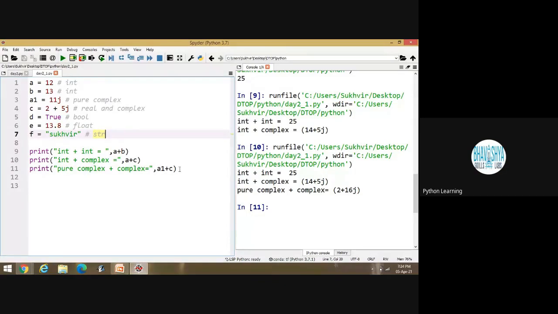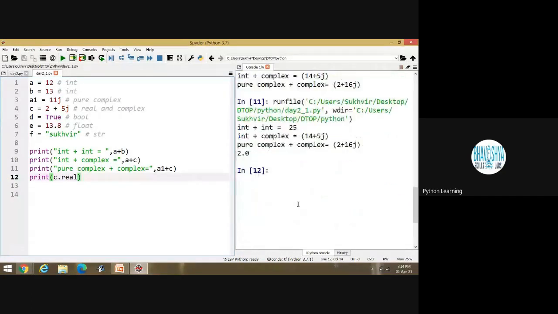Okay. Now one more thing is there. Suppose I am writing print c dot real. Then execute. You can print only the real part. Look at this one.